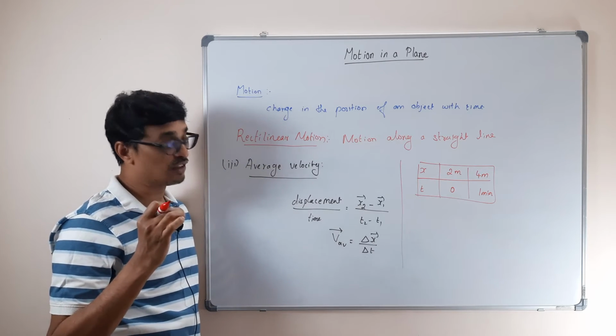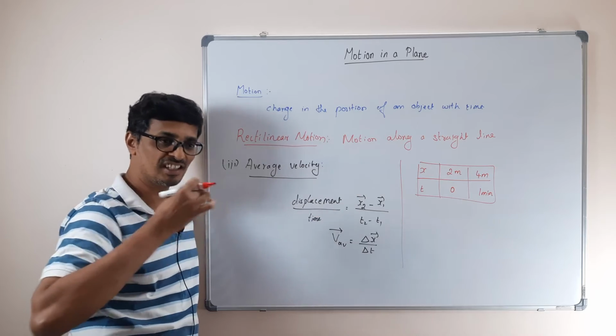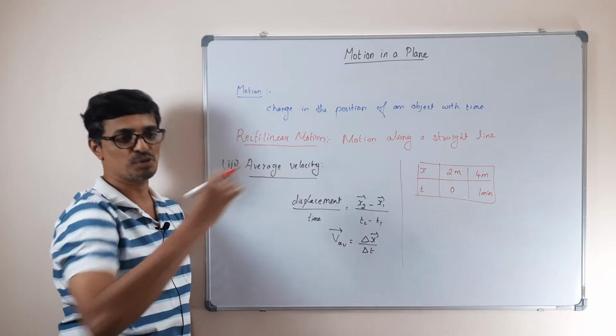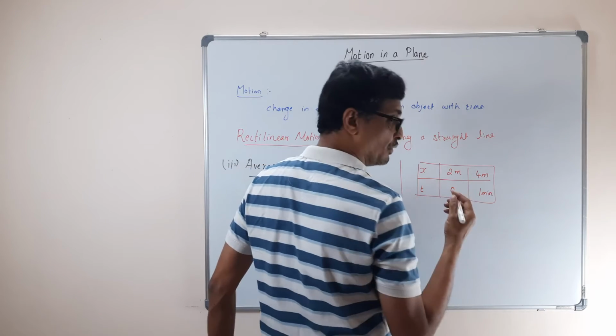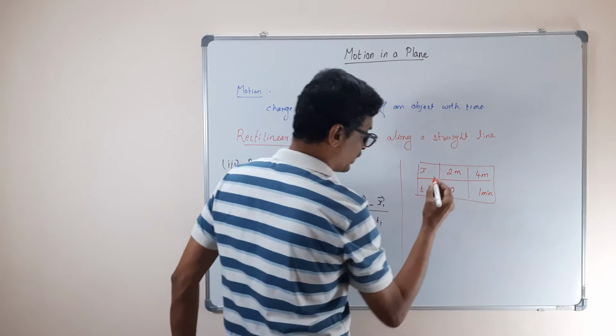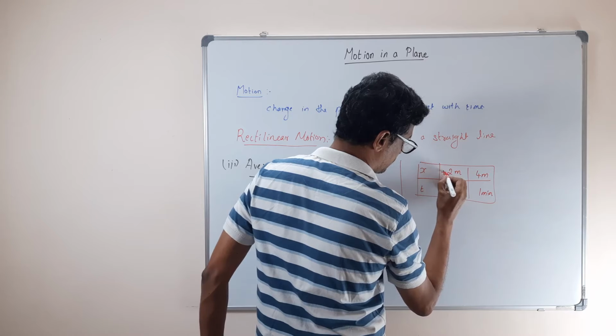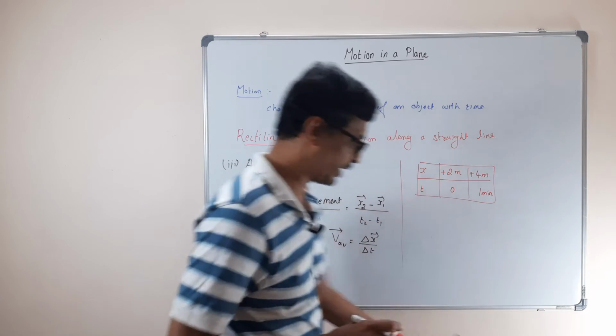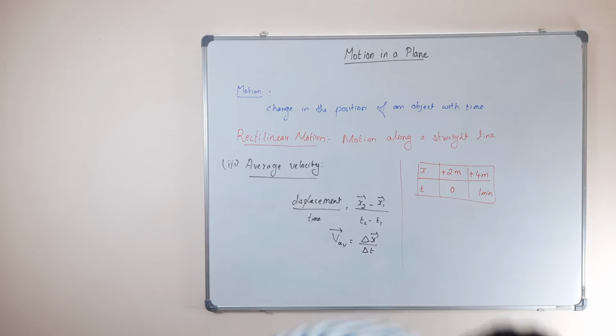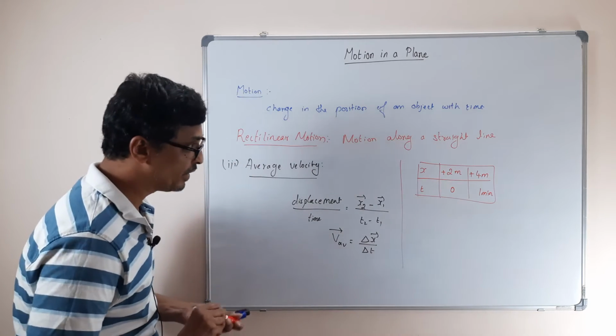Now the question is, what is the average velocity during this duration of 1 minute? I told you, simple. Let me define the direction as plus. I am taking the positive direction.